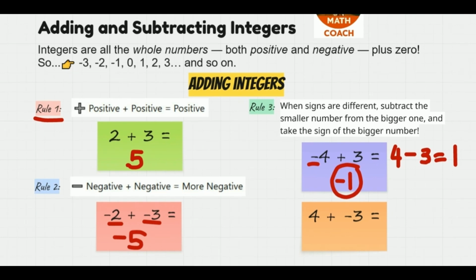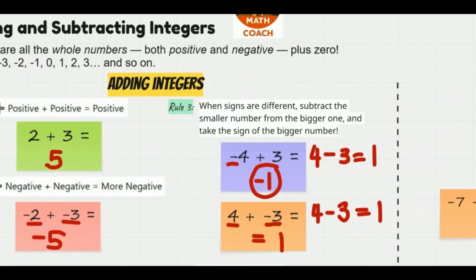For the second example, 4 plus negative 3, we will do the same process. We will repeat the same process as above. So we will subtract 3 from 4. That would be 4 minus 3 would be equal to positive 1. And the bigger number here is 4. And so we will take that as the sign of our answer, which is 1. And so our final answer is positive 1 or just 1. Okay, we wouldn't need to put a positive in front of it because it's understood that 1 is positive.